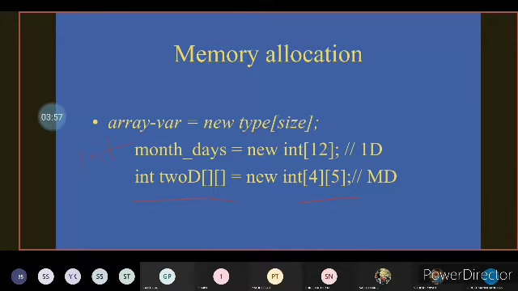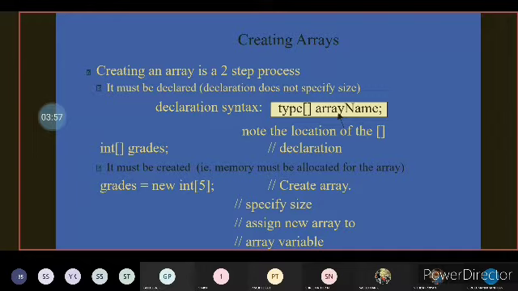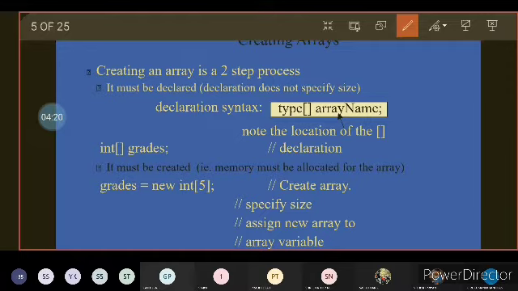So let us have a discussion on how to create an array. Similarly, the syntax says data type followed by array name with square brackets. If you give the square bracket before the variable name, it is also acceptable. Here we have shown int with a subscript bracket followed by a space and your variable name, grades.